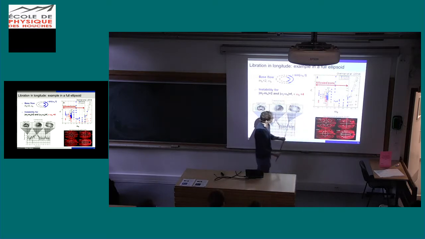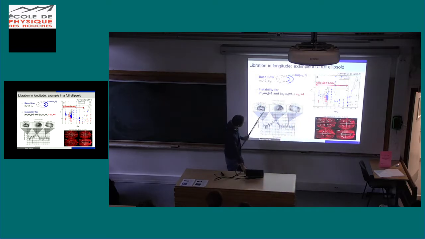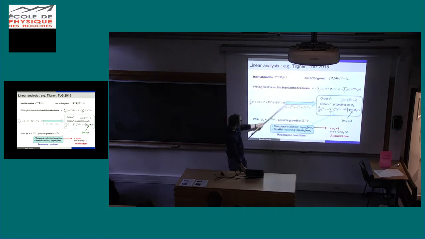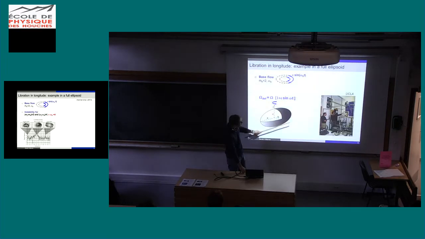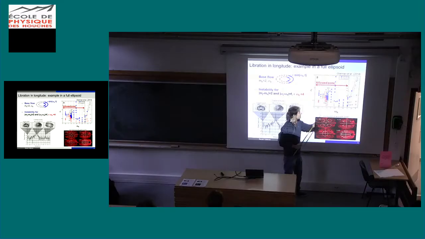The second interesting thing is that you don't have blue everywhere. You have red as well, meaning that you have to force strong enough, even if you are in the allowed zone, to have an instability. Okay? So why is that? Just because, remember, our analysis here is an inviscid analysis. You don't have viscosity. But if you re-inject viscosity in the theory, then the motor of the instability is epsilon, but the damping of the instability is the viscosity.